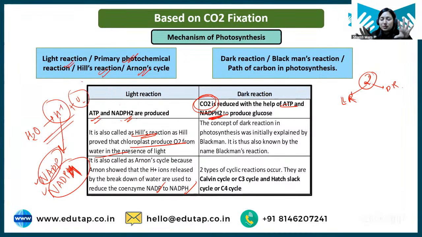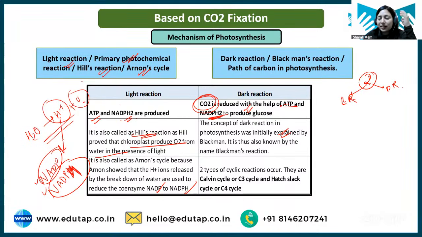There are two sides. One is the light reaction, another is the dark reaction. Now the light reaction is called light reaction because it needs light for functioning. Sunlight is required for this light reaction to happen, right? So when there is sunlight, water will break down into hydrogen and oxygen. This hydrogen is used further for reducing NADP into NADPH2. And then in the second part, when this NADP and NADPH are formed and used, CO2 will be utilized to form glucose. So that happens in the dark reaction.